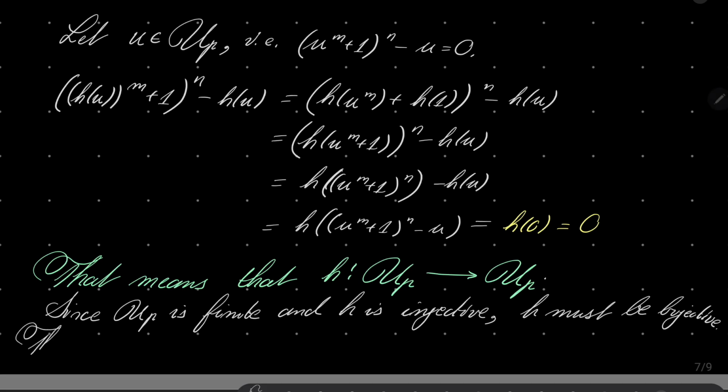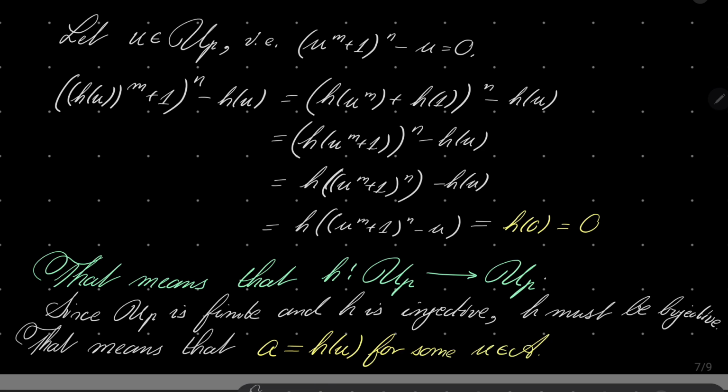That means that this element a, which is a root, is h of u for some element u of our ring, which means that our function is surjective, which closes our proof. Yes, because we have demonstrated that every element can be written as h of u. So our function is surjective. So it's injective and surjective, so it is bijective on the whole ring, which means that, of course, it's an automorphism.